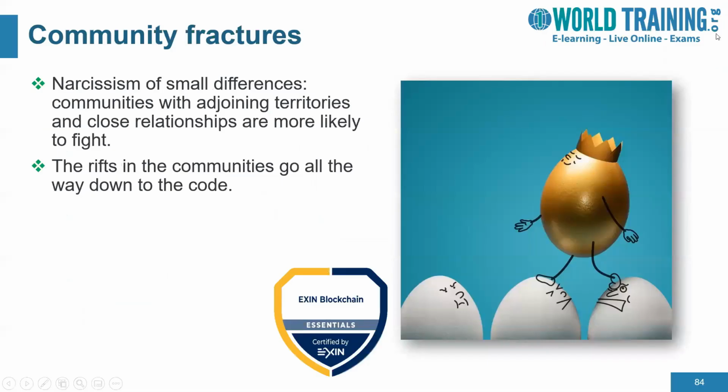Now let's look at community fractures, and how this works. The basic fundamental problem is the narcissism of small differences. Communities with adjoining territories and close relationships are more likely to fight with each other. That's one of the problems blockchain technology might face. The rift in the communities goes all the way down to the core. That's also one of the problems blockchain technology can face, so we should avoid these kinds of issues.